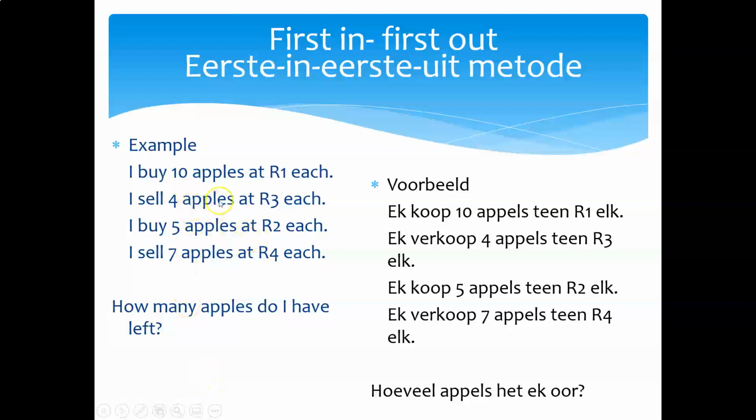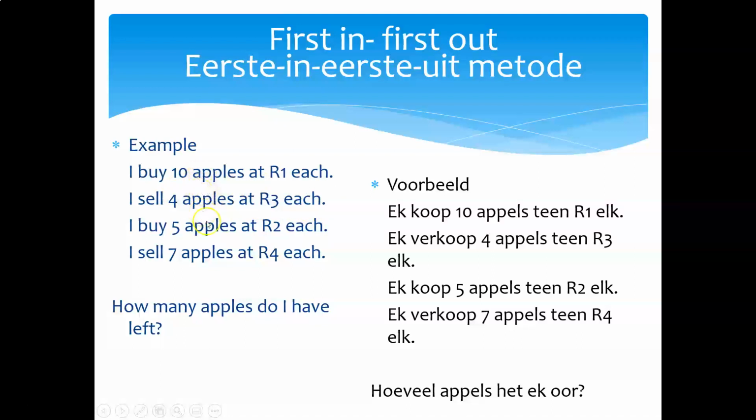So if we sold some of those apples, what would have been our sales amount here? Our sales amount would have been 12 rand. So how would we have recorded that 12 rand? We would have debited bank 12 rand and credited sales 12 rand. Nothing to do with inventory.